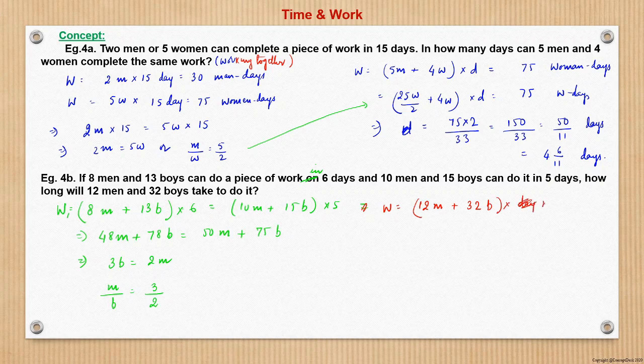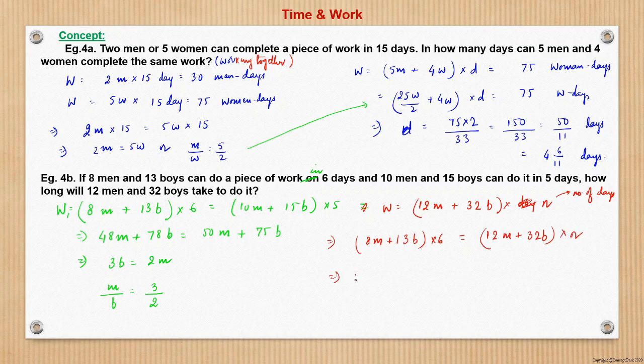So let the number of days be n. And W we know, we can take anything, let's say the first part, 8m plus 13b into 6 is the work. This is to be done by 12m plus 32b into n number of days.